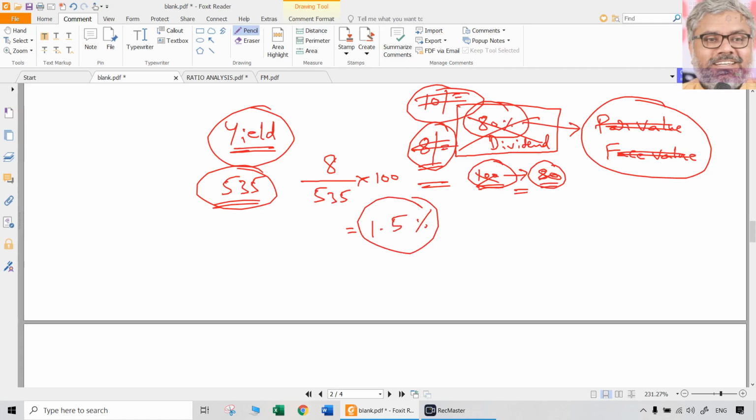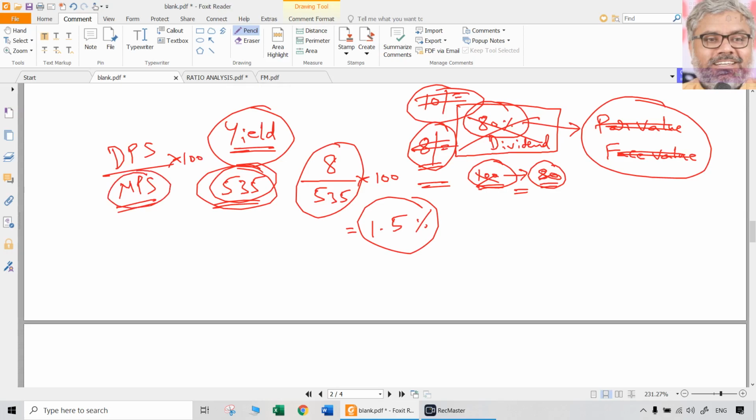That's all. What the other person thought? 80% return he thought. He will not get 80% return, boss. He will get only 1.5% return on his actual investment, because he is not paying face value to buy the share now. He is paying market price per share now to buy the share. So, what is the formula for this dividend yield? It is dividend per share divided by market price per share multiplied by 100 for expression as a percentage. That is dividend yield.